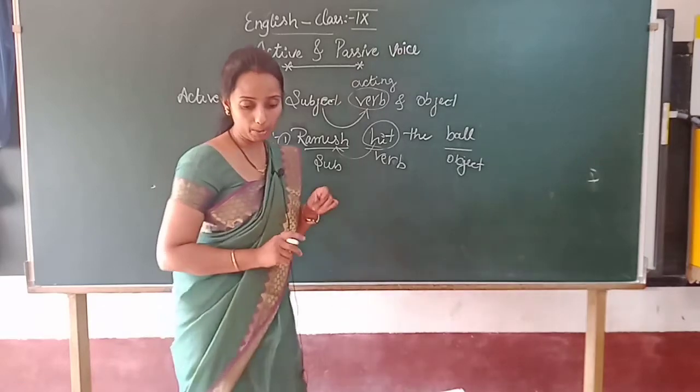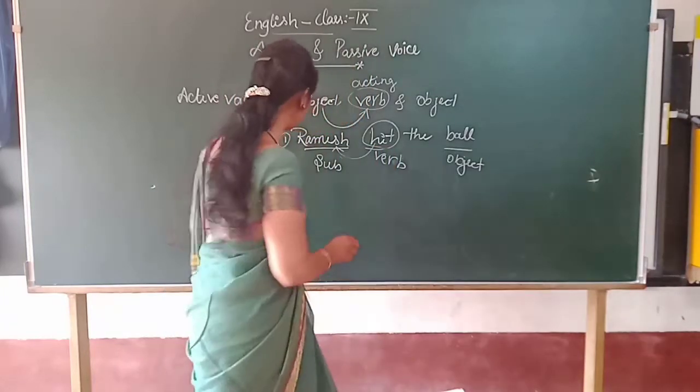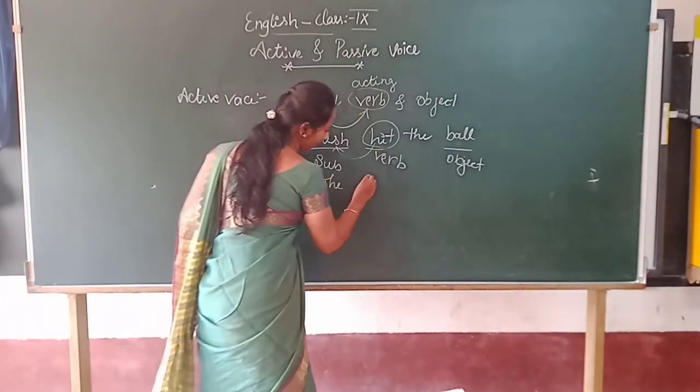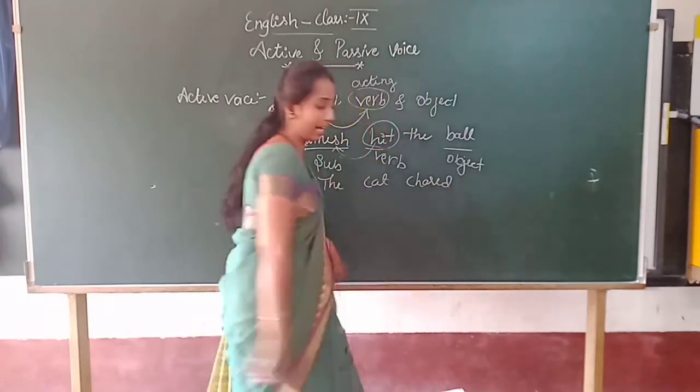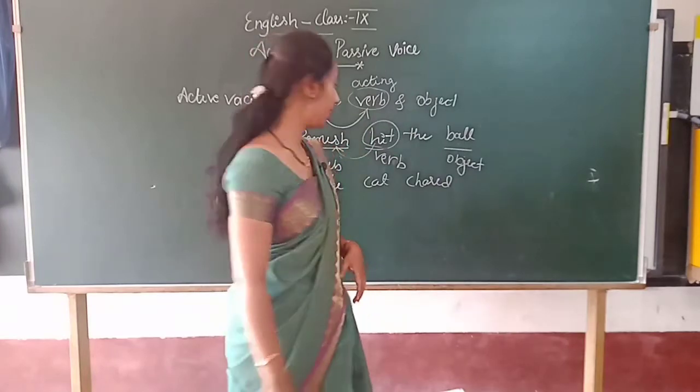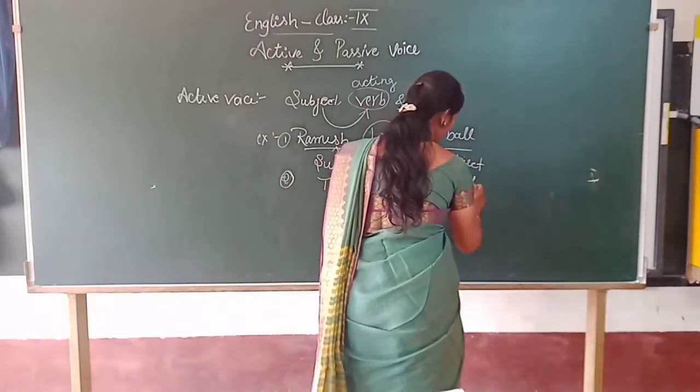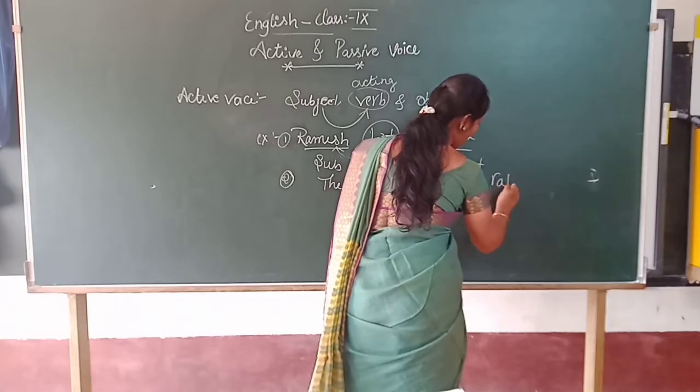Write down one more example. The cat chased the rat.